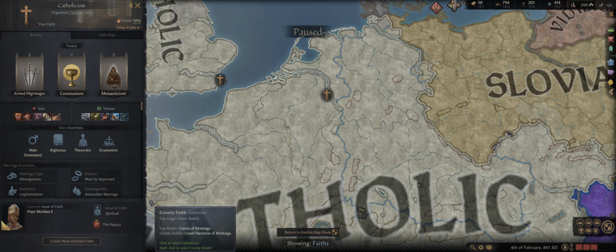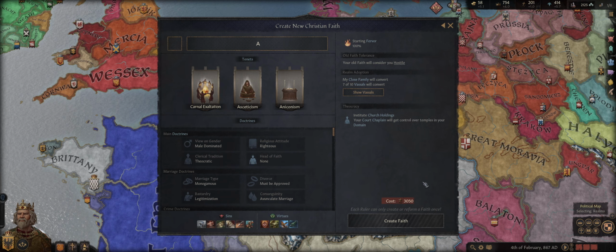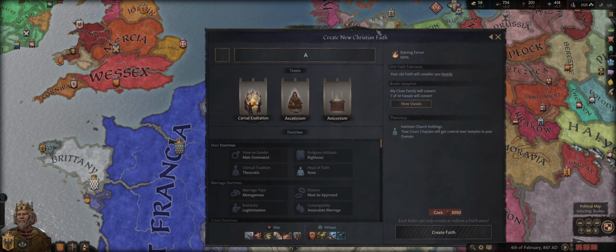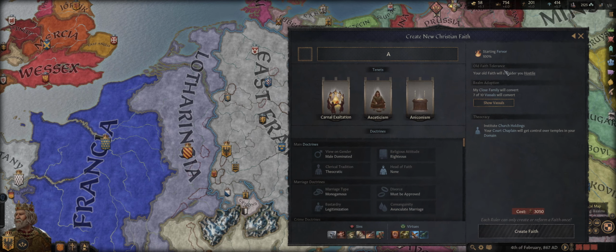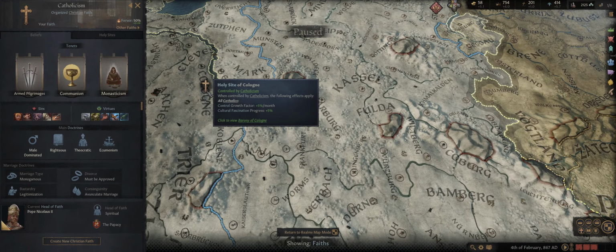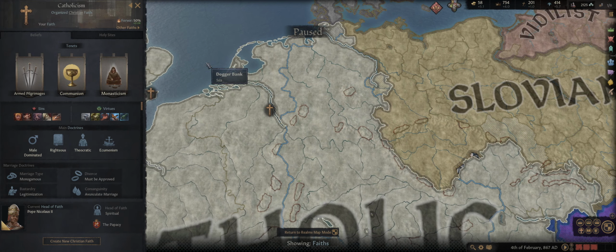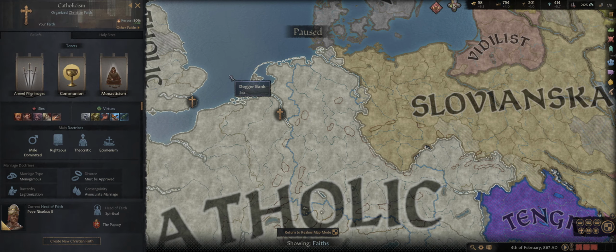However, if you want your new religion, your new Christian faith rather, to have a head of state or a head of culture, you're going to want to make sure you actually have a holy site. So, if we possessed this holy site, for instance, when we made the new faith, we'd actually get our own little pope or patriarch, whatever our doctrine indicated. So that's kind of cool.